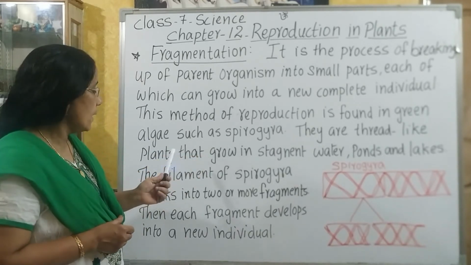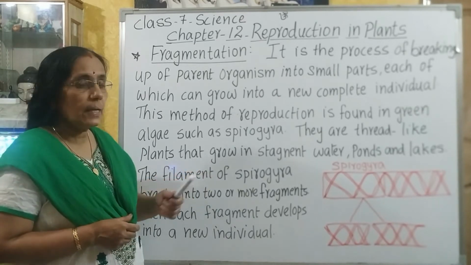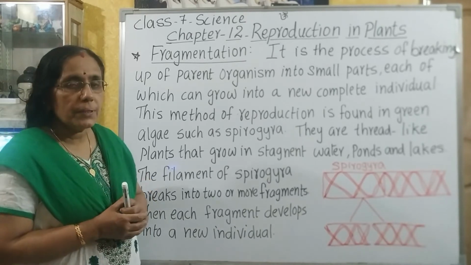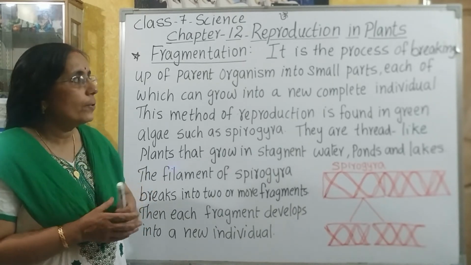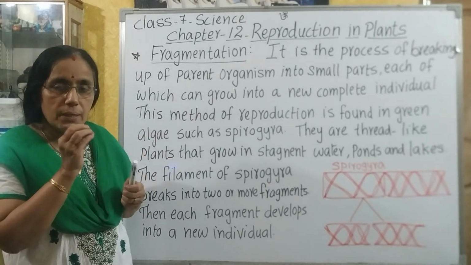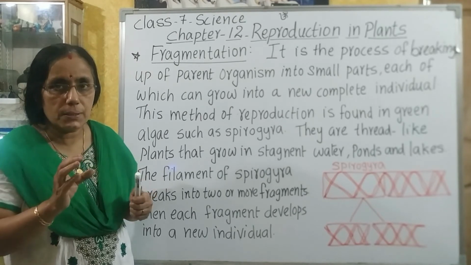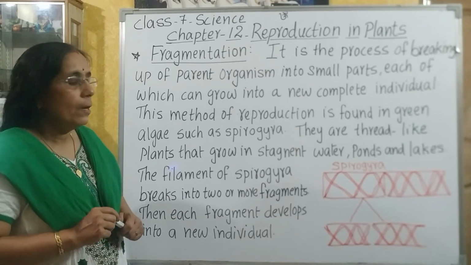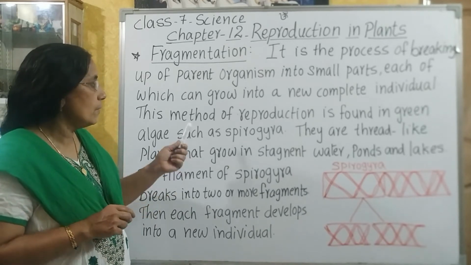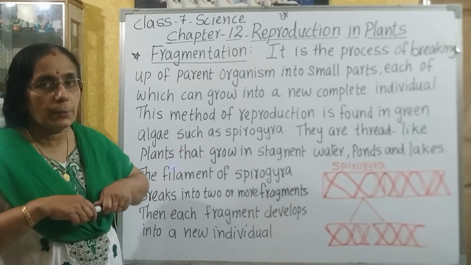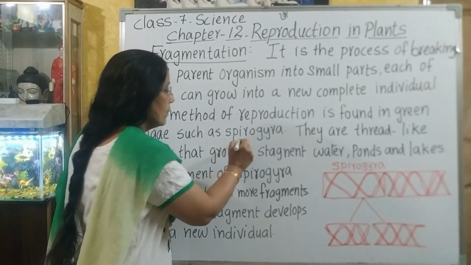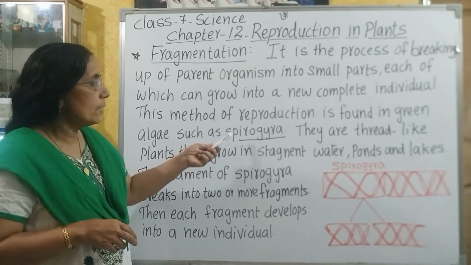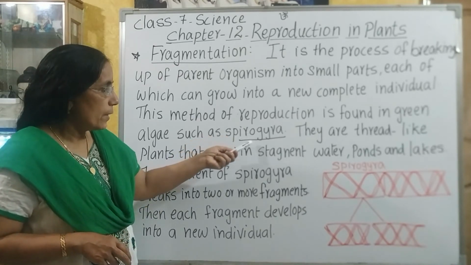They are thread-like plants that grow in stagnant water, ponds, lakes, etc. So what is fragmentation? It is the process of breaking up the parent organism into small pieces, and each part can grow into a new individual. One example is the green algae such as Spirogyra. So fragmentation is found in the green algae like Spirogyra.